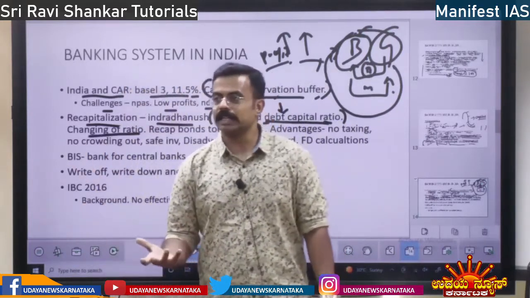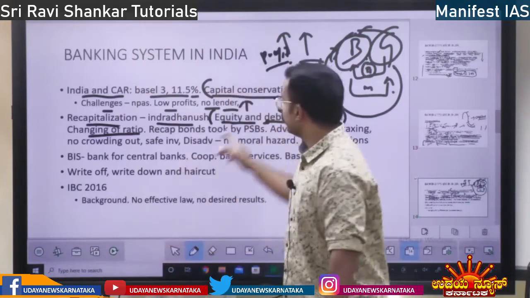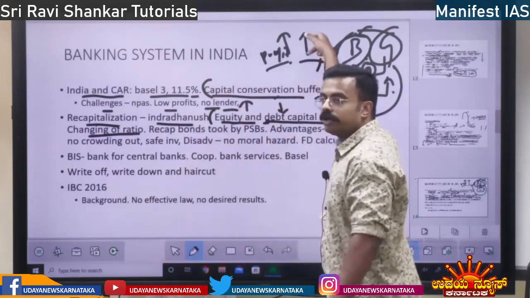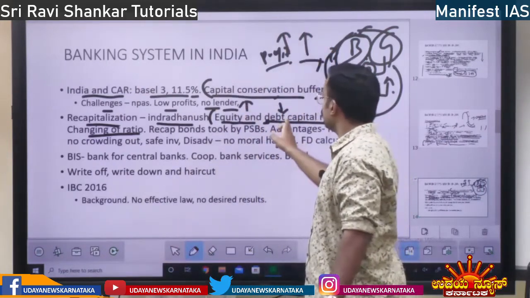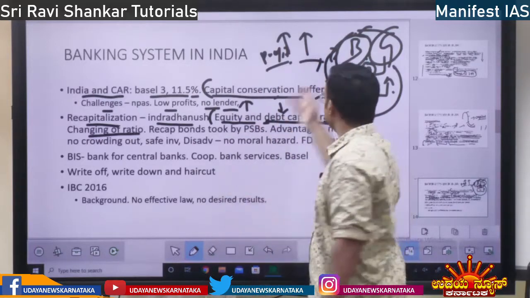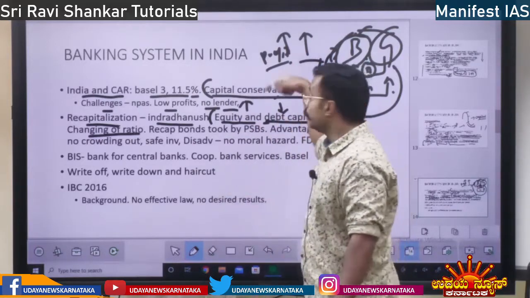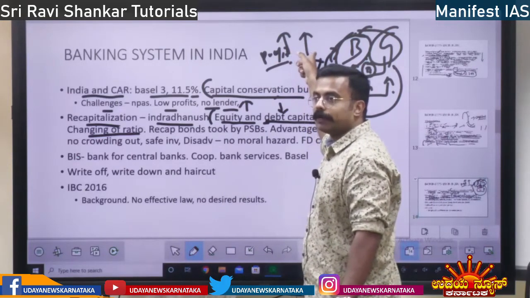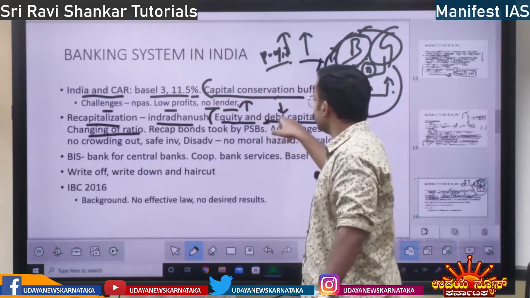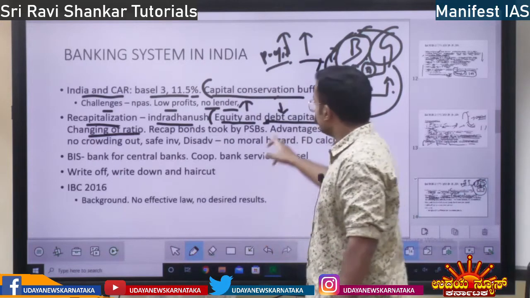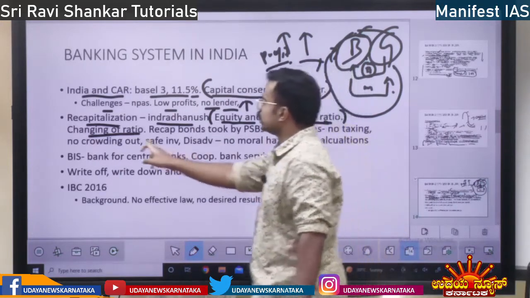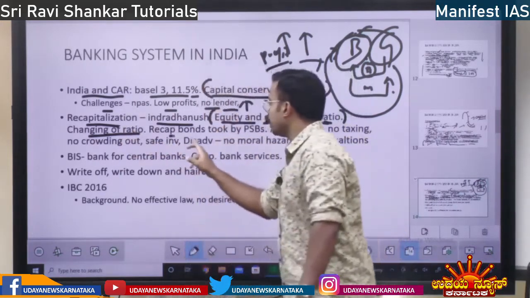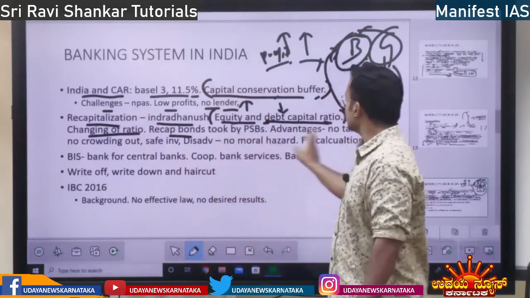Equity andre share appa innenilla. You know, right? Equity will increase. Why? Government is going to buy the shares. Equity will increase, debt will decrease automatically because it is making profit. The banks are making profit. So the debt is going to reduce. So when this ratio changes, it is the recapitalization. Recapitalization bonds took by the PSCs.